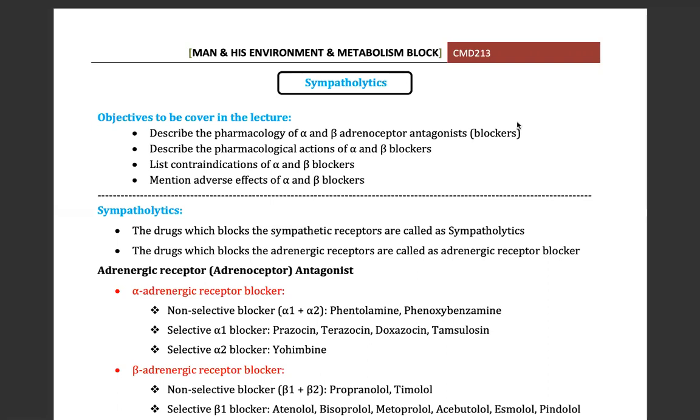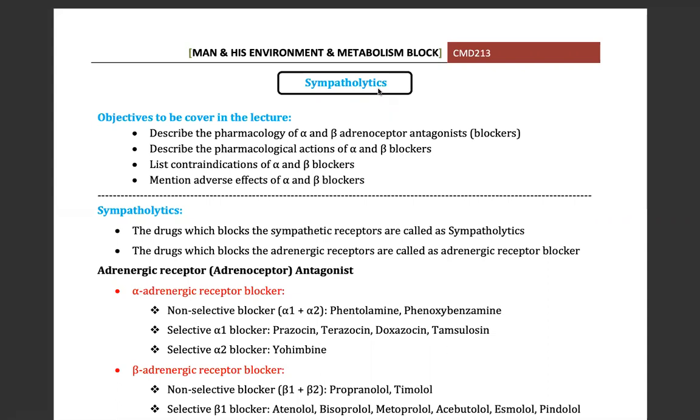Now, sympatholytics. Lytics means opposite, antagonist, to prevent the adrenaline from reaching the receptor. Yes, it is the antagonist. In the previous lecture, sympathomimetics means which activate the sympathetic receptor, but sympatholytics means which block the sympathetic receptor.